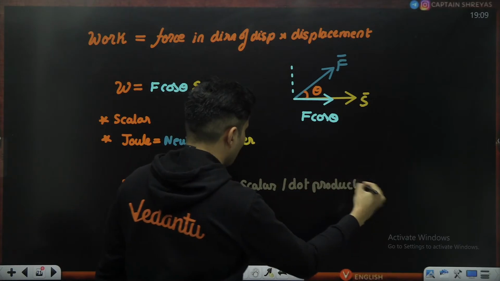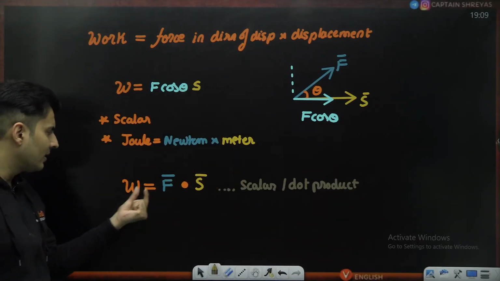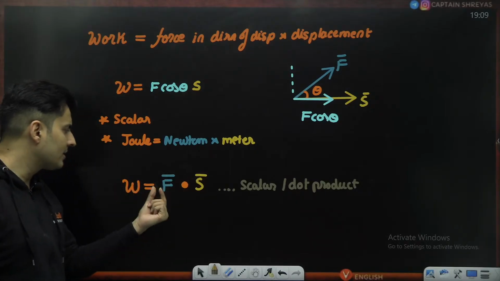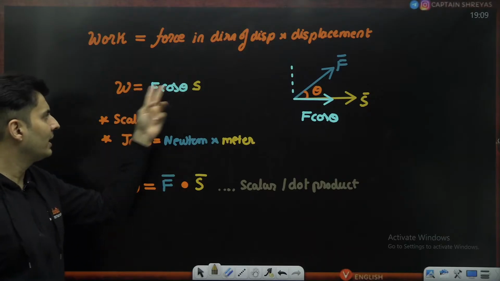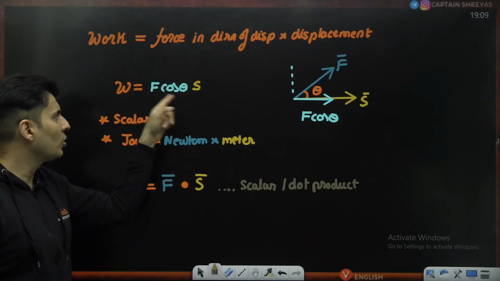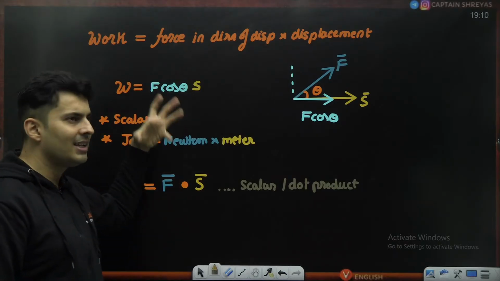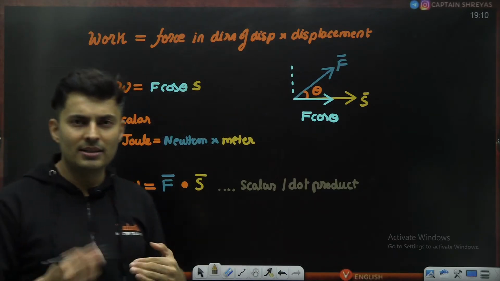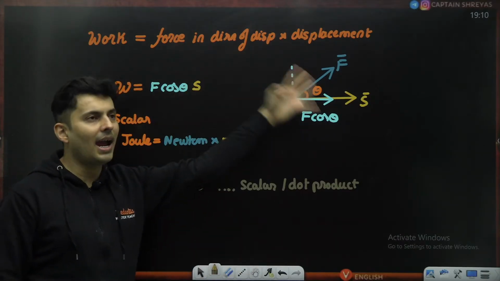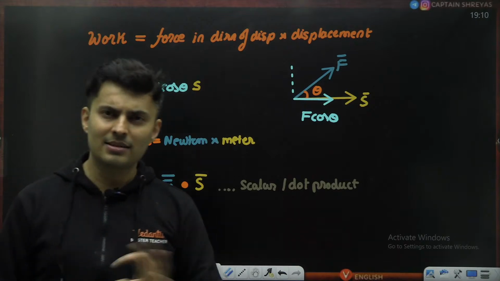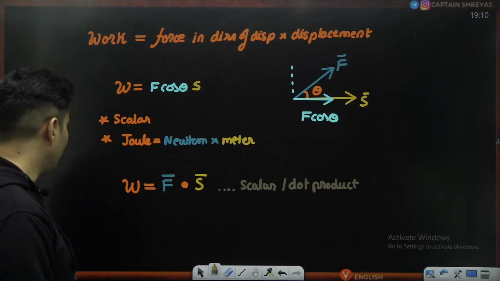Dot product. So the dot product or the scalar product of two vectors is always a scalar, and the value of that scalar is one vector into the other vector, into the cosine of the angle between them. So the dot is like the cos over here. It's not the cos, it's like the cos of the angle between the two vectors. That's what it symbolizes. You will need this in the calculation of work.